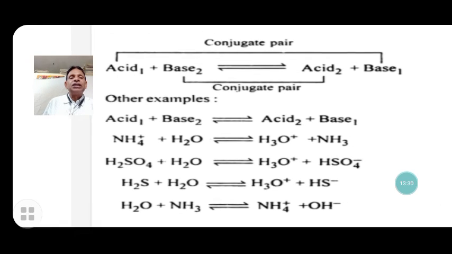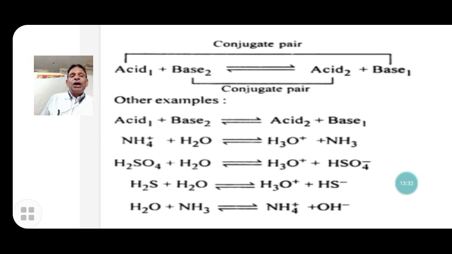Here is an example of acid and base: the ammonium ion and water. The ammonium ion has the capacity to donate hydrogen to water, so the ammonium ion acts as an acid, and water acts as a base because it accepts the proton. The ammonium ion becomes ammonia. So the ammonium ion is the acid and its conjugate base is ammonia. H2O is a base and its conjugate acid is the hydronium ion.